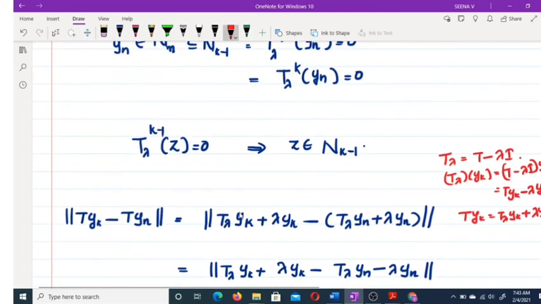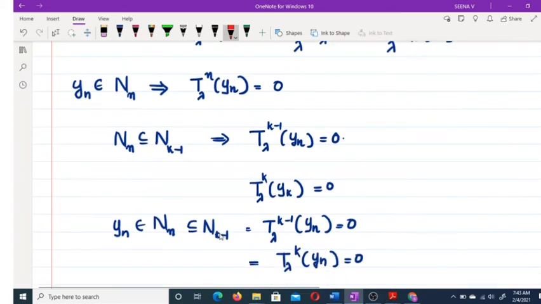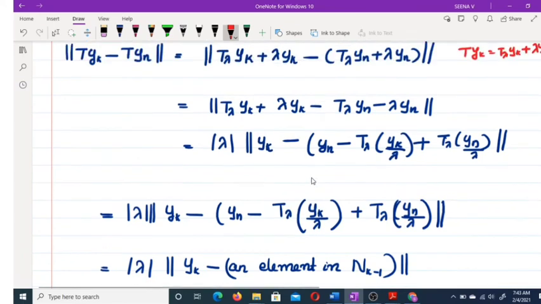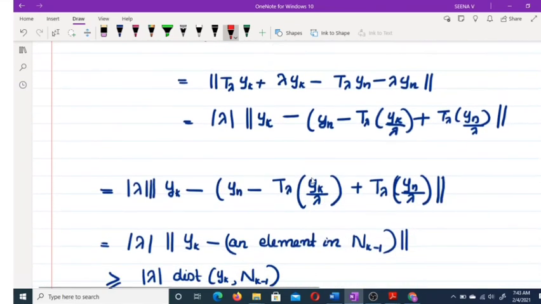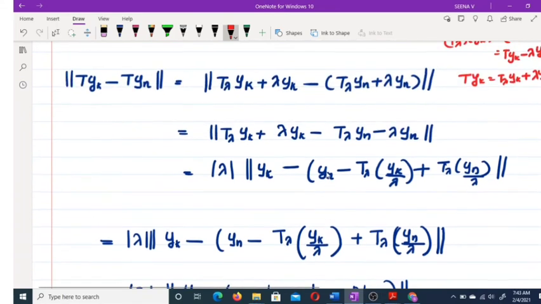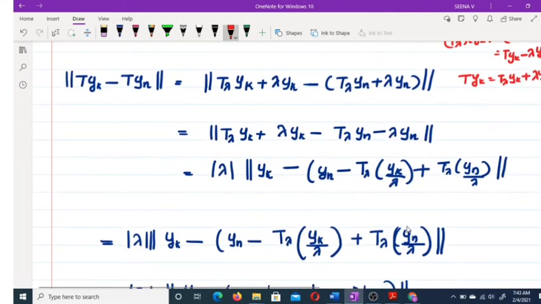Where is yn? yn is in Nn and that is in N_{k-1}. Where is yk by λ? yk is in Nk and that is contained in N_{k-1}.